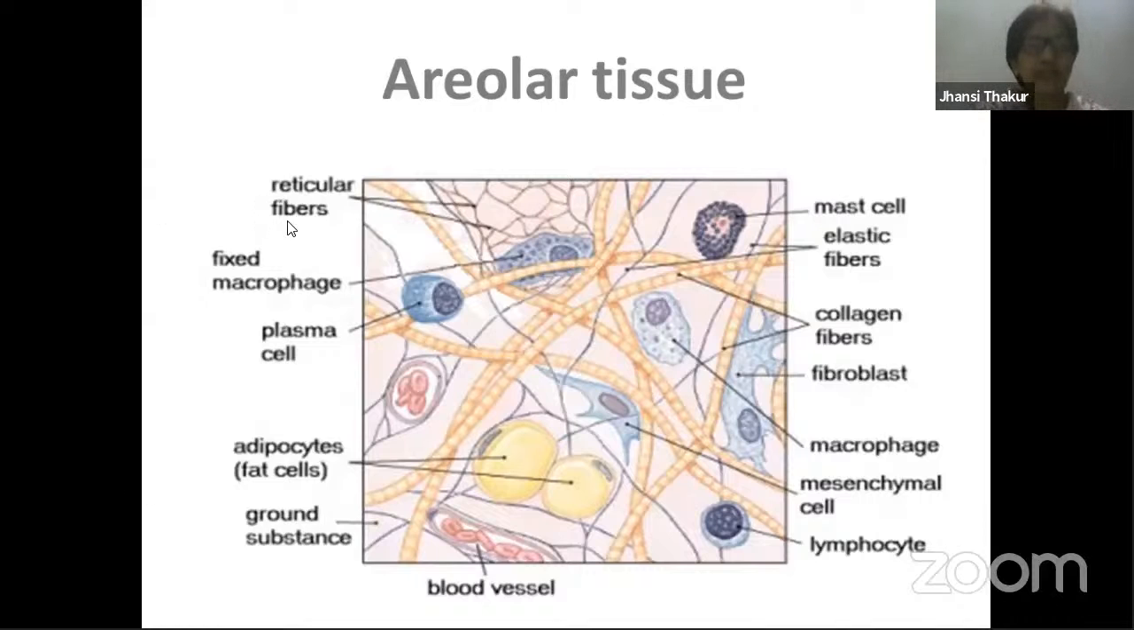So here we have reticular fibers, fixed macrophages, plasma cells, fat cells, ground substance. This ground substance is nothing but matrix, which I shared with you earlier also. Ground substance consists of water, minerals, polysaccharides, proteins, monosaccharides. All these substances are present over here. Then mast cells, which I just told you about, elastic fibers, collagen fibers, fibroblasts, macrophages, mesenchymal cells. We will come across the term mesenchymal cells once again. These are actually the stem cells which are derived from mesoderm. The importance of this we'll see later. And lymphocytes, again WBCs.